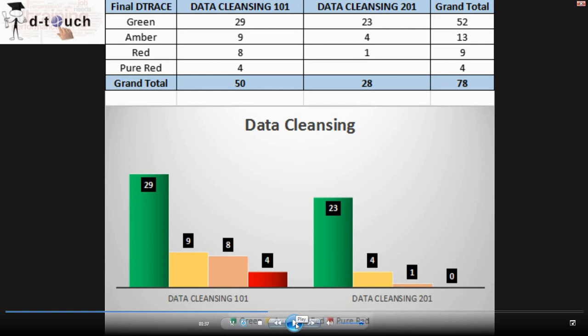And if we look at the data cleansing course, we have 52 green, 13 amber, 9 red and 4 pure red. So the total count of students put together for 101 and 201 is 78.